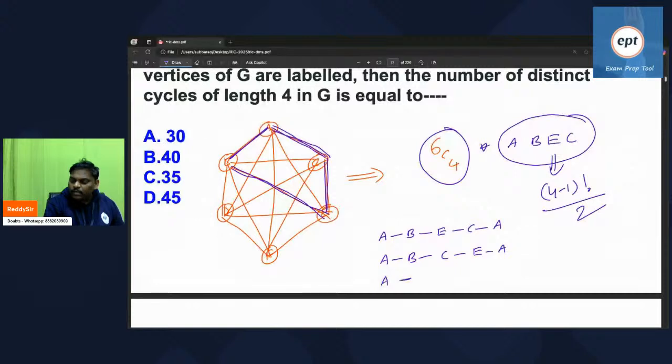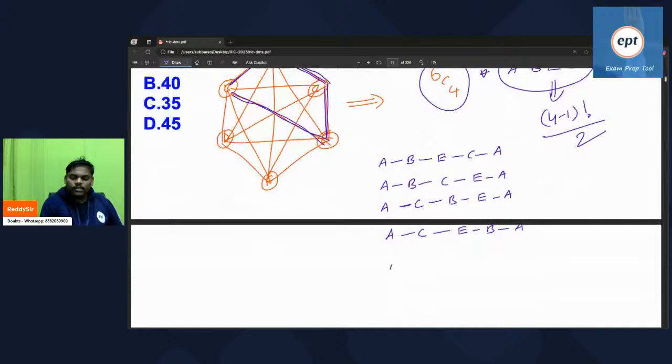In the B place I will write C, then B, E followed by A. Next one, A, C, here E, B followed by A. Next one. I think C is also over. Similar way do E also.